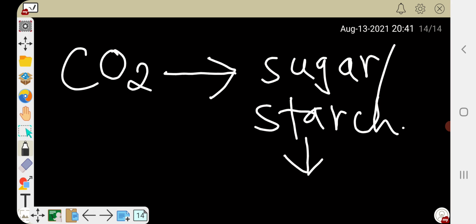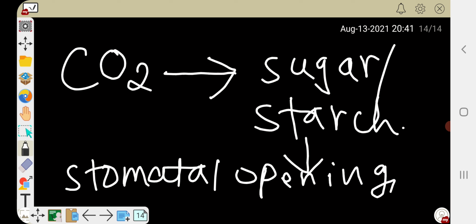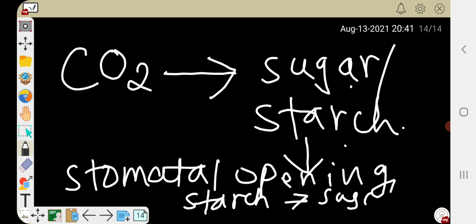And for stomatal opening, conversion from starch to sugar is very essential. When starch is converted to sugar, then only is stomatal opening possible.